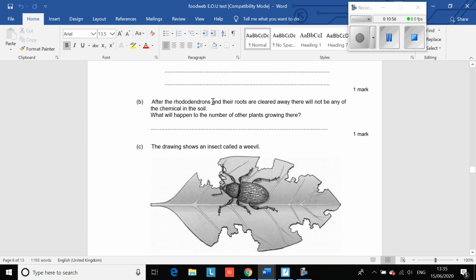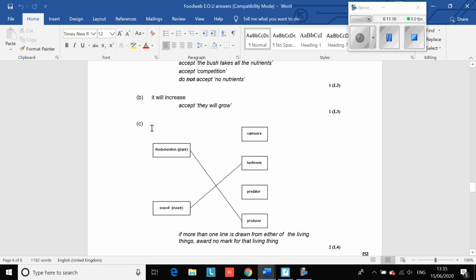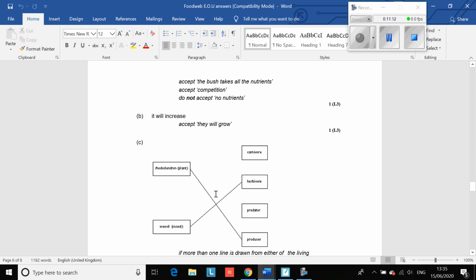Oh, I just realised I forgot B, yeah. After the rhododendron and their roots are cleared away, there will not be any of the chemicals in the soil. What will happen to the number of plants growing there? Sorry, should have included that. It will increase or go up.